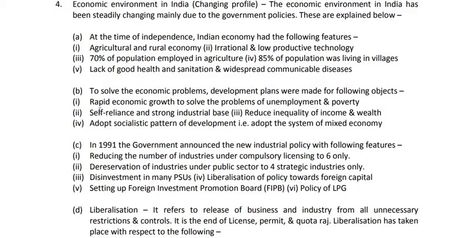Number 1, rapid economic growth to solve the problem of unemployment and poverty. At that time, there was unemployment and there was poverty. To remove that unemployment and poverty problem, the government tried to achieve rapid economic growth. That means rapid industrialization, development of more and more industries, commerce, trade, etc., so as to solve the problem of unemployment and the problem of poverty. This was the first development plan objective.